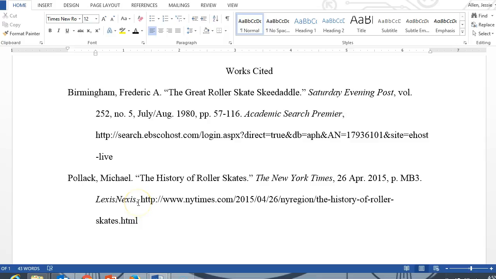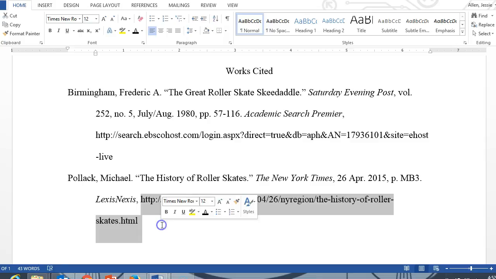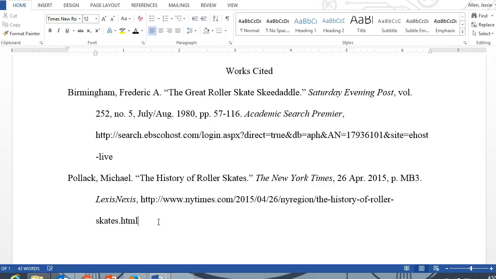LexisNexis is our database in this case, followed by a comma. And then LexisNexis has a different kind of permalink. This is actually a permalink that LexisNexis provided to me, but it comes from the New York Times website. The New York Times does not have free access to all their articles, so this is something we did not access on the regular New York Times website. We accessed it on LexisNexis, so that's why we cited it like this. But we have this permalink that LexisNexis provided for us, and MLA again wants us to copy and paste that permalink and put it in there.